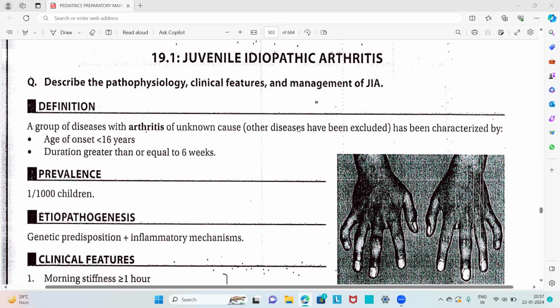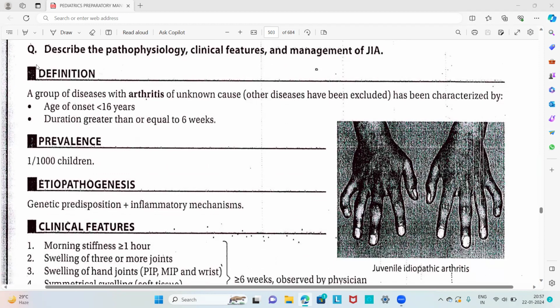So first we have to start with juvenile idiopathic arthritis. In that we have to discuss the pathophysiology, clinical features, and management. First of all, we have to begin with the definition. Juvenile idiopathic arthritis is a group of diseases with arthritis of unknown cause, where other diseases have to be excluded, and it is characterized by age of onset usually less than 16 years and duration greater than or equal to 6 weeks.